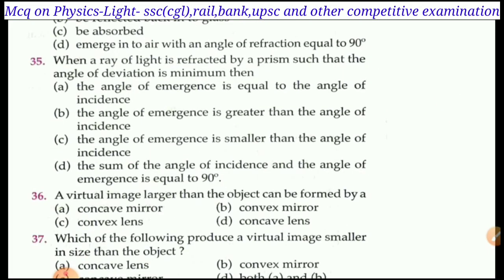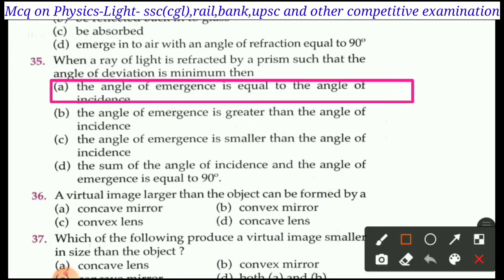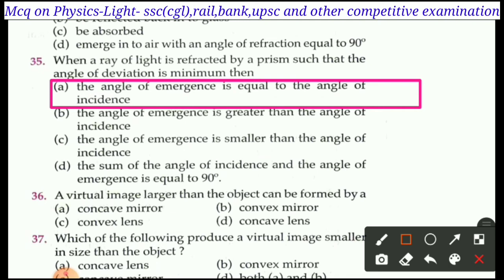Next question is question 35. When a ray of light is refracted by a prism such that the angle of deviation is minimum, then: A, the angle of emergence is equal to the angle of incidence; B, the angle of emergence is greater than the angle of incidence; C, the angle of emergence is smaller than the angle of incidence; D, the sum of the angle of incidence and angle of emergence is equal to 90 degree. The right answer is A. The angle of emergence is equal to the angle of incidence.